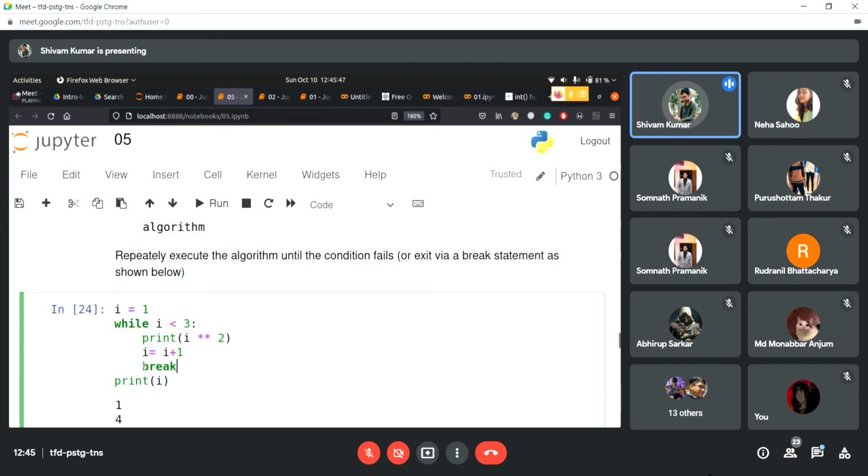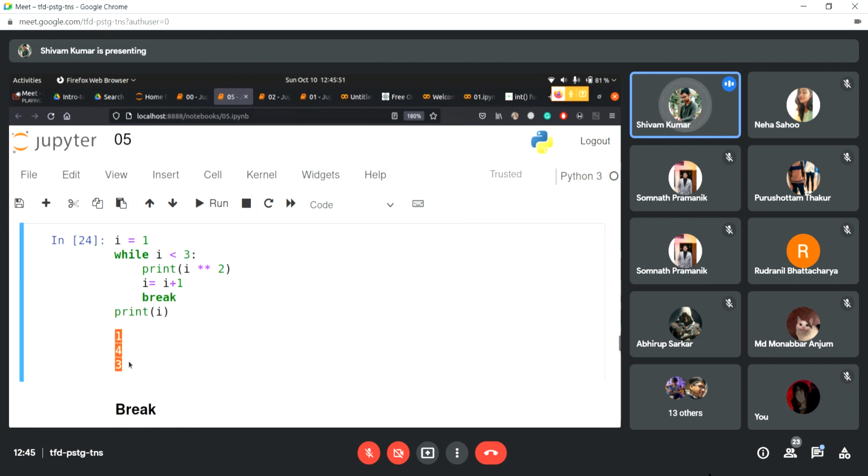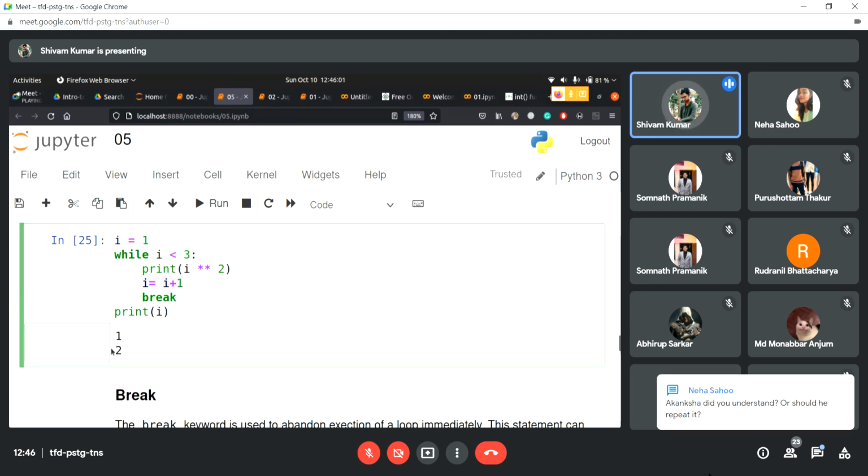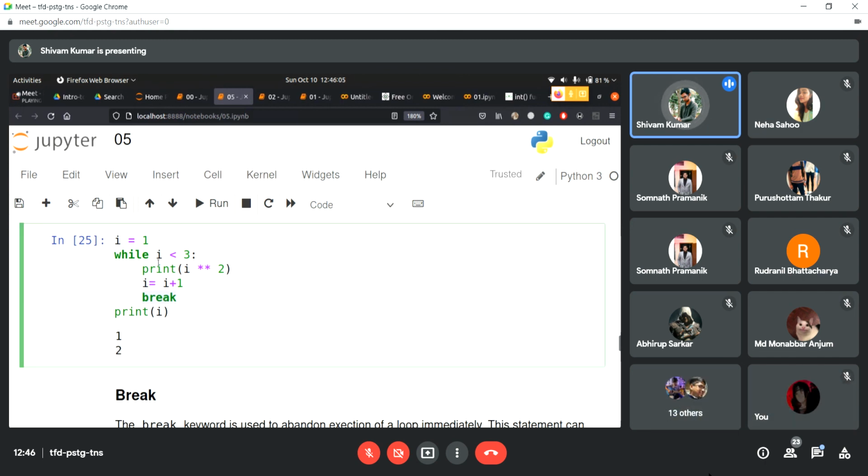As soon as it encounters break, it'll come outside the loop. Initially we had 1, 4, 3. Let's see what we get now. Now we are getting only 1, 2, because print I to the power 2 is 1 to the power 2, which is 1, and after that we get I is equal to I plus 1, that is 2, and after that we get break. So the loop is breaking, it is not checking if 2 is less than 3. The loop is breaking right here, and then it is printing I, that is 2. That's why we are not getting 1, 4, 3 here.